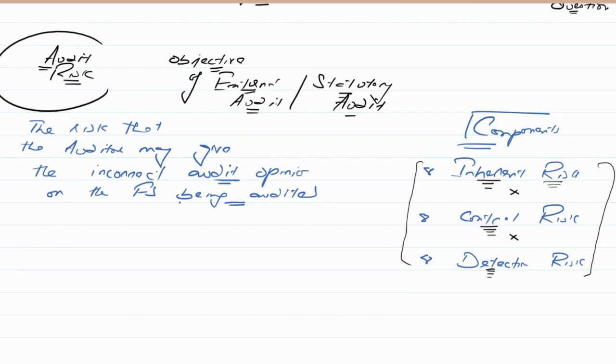For example, you ask them, what is your product? And they say, we sell food products. And then you ask, are they subject to expiry? They say, yes, they have a very short expiry. Then immediately the risk comes to your mind: there may be some inventory which is expired and they may not have written it off, and as a result inventory may be overstated.